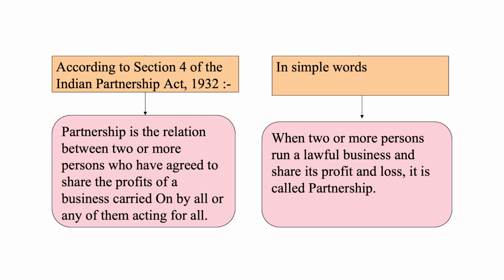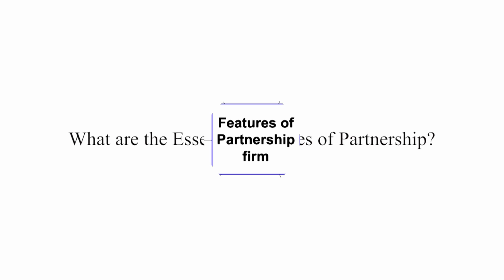As per the Partnership Act 1932, when two or more persons join hands to set up a business and share its profit and losses, they are said to be in partnership. In simple words, we can say when two or more persons run a lawful business and share its profit, it is called partnership. Students, after definition, now we will discuss some essential features of partnership firms, and these are as follows.